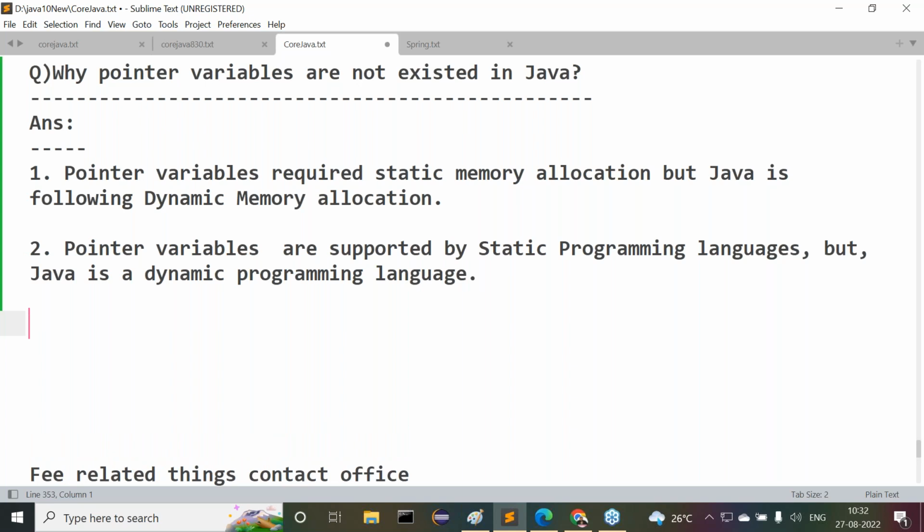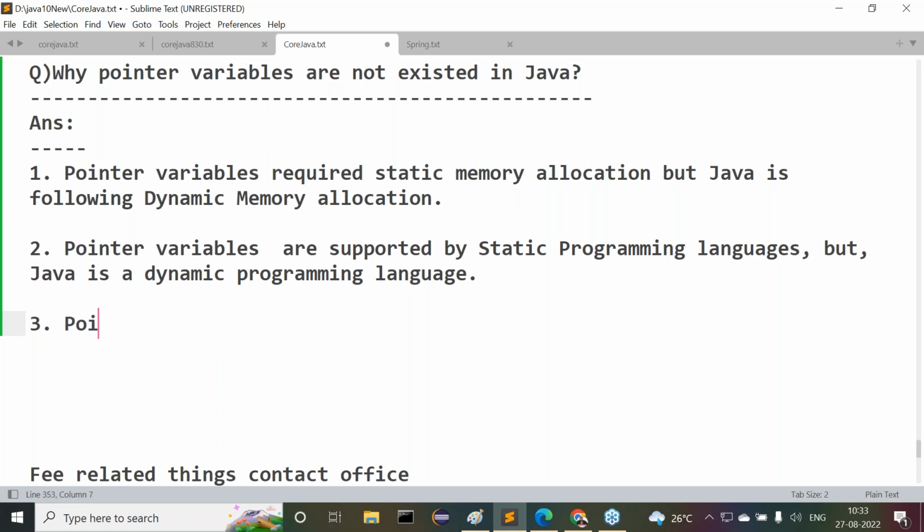Here we can understand. Point number 3 is also a well-known point for us. Pointers are very much suitable in platform-dependent programming languages. But Java is what there? Platform-dependent or platform-independent programming language. Java is a platform-independent programming language.